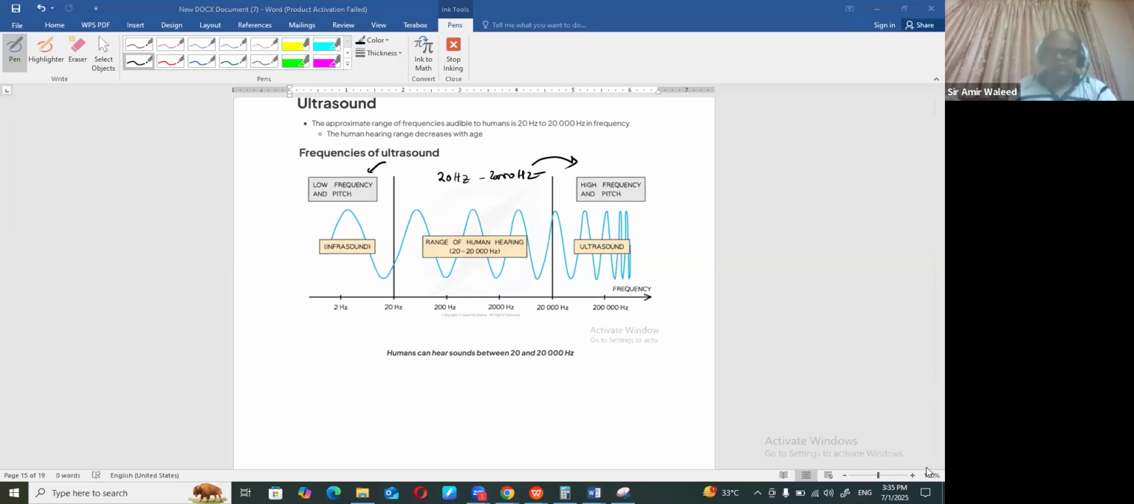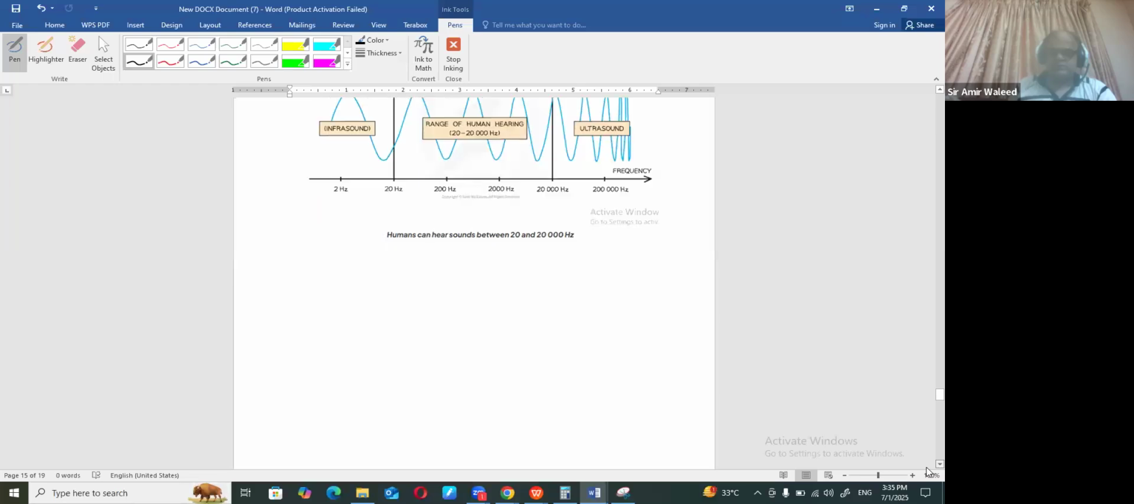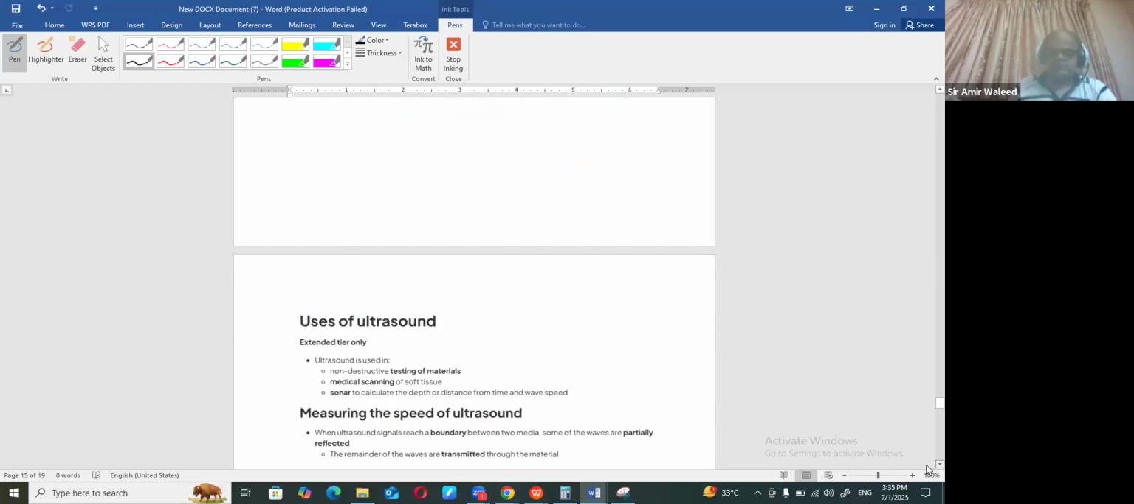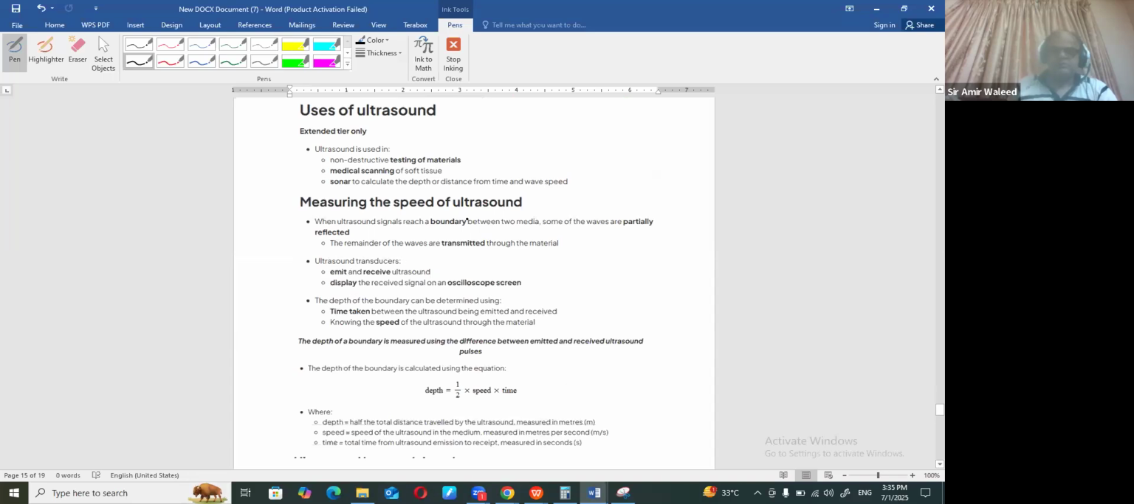Now, what are some details related to that? What are the uses? Remember that there are multiple uses for ultrasound. It can be used for non-destructive testing of materials. It can be used for medical scanning of soft tissues. It is also used in sonar to calculate depth, especially for submarines, right? To calculate the distance from time and wave speed.